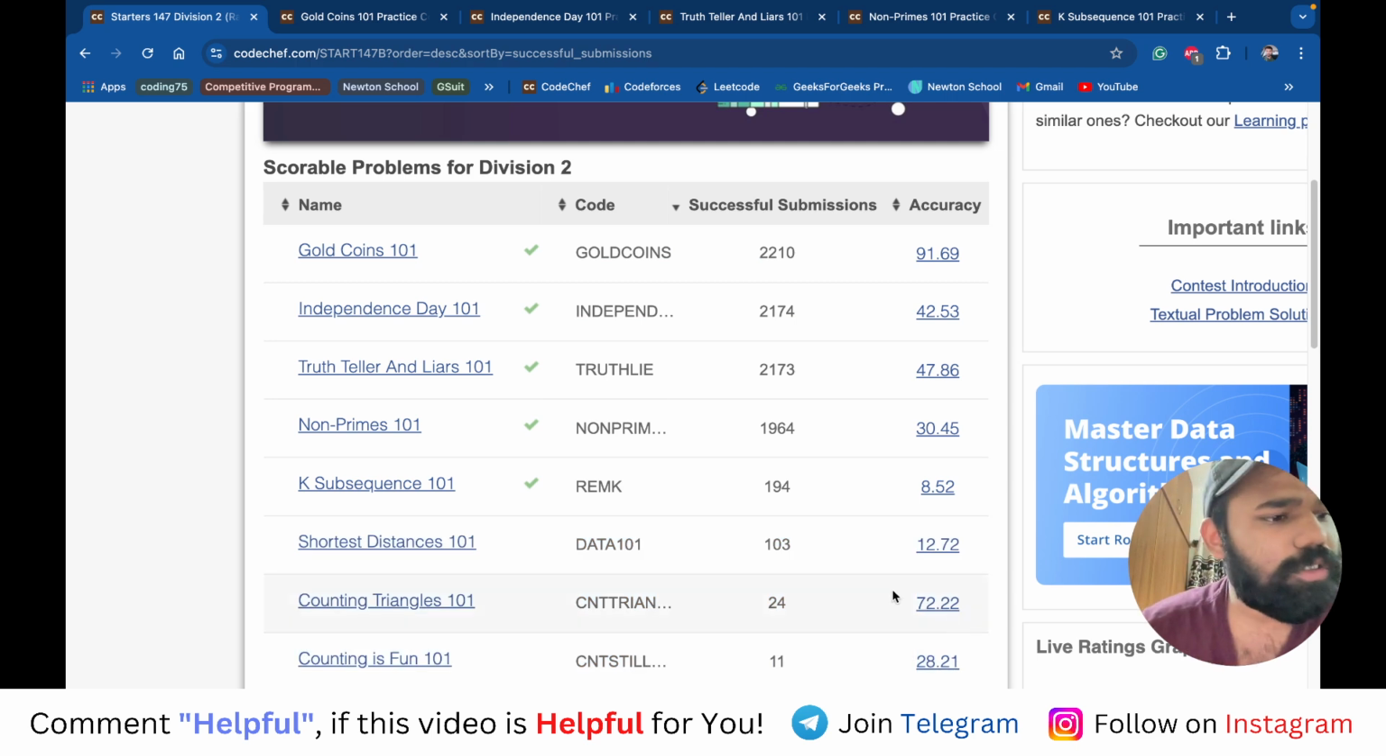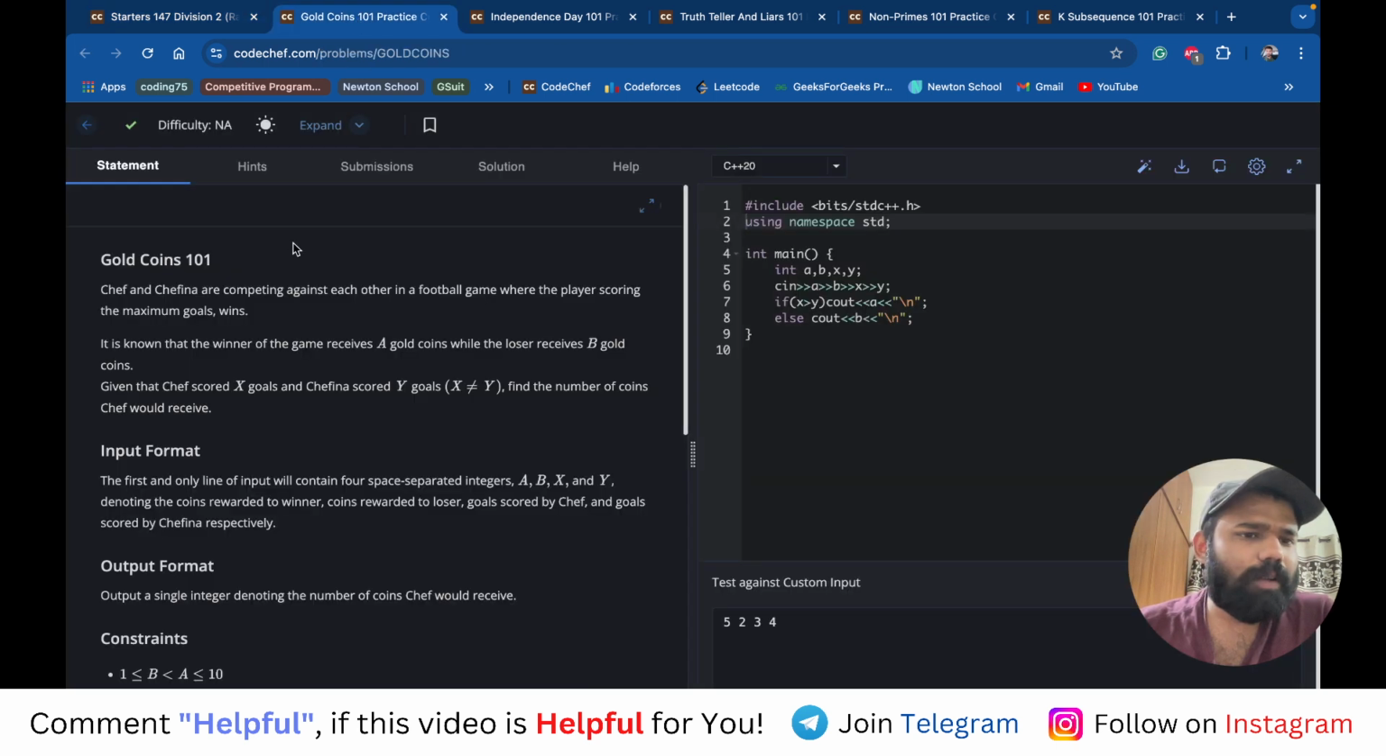Amazing. So this is what we are doing. Okay, let's start, one by one, all the problems. The very first problem is Gold Coins 101. This is a basic, very easy problem.